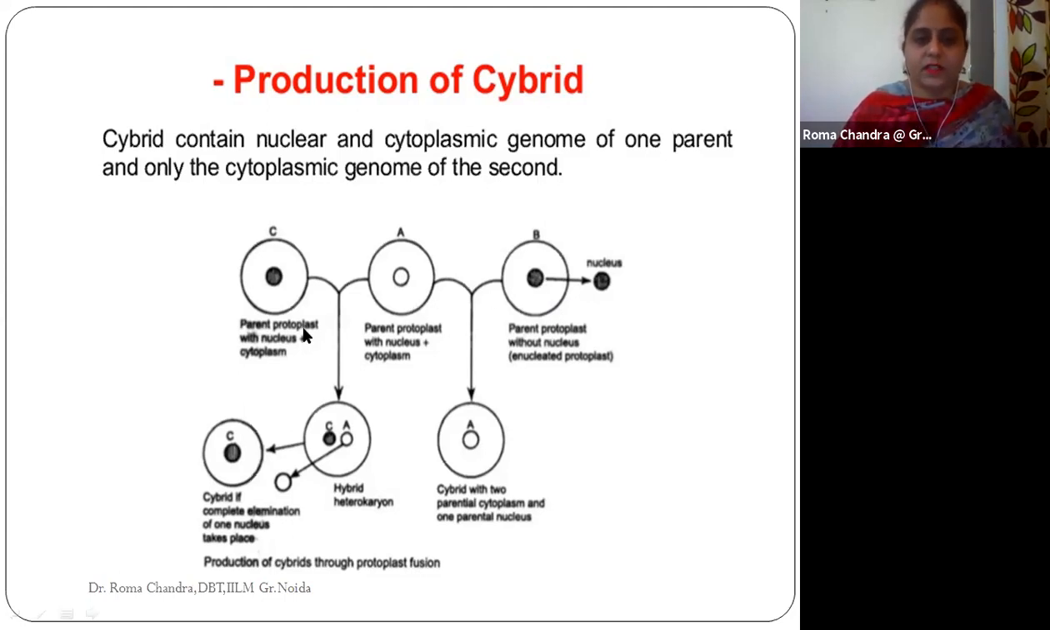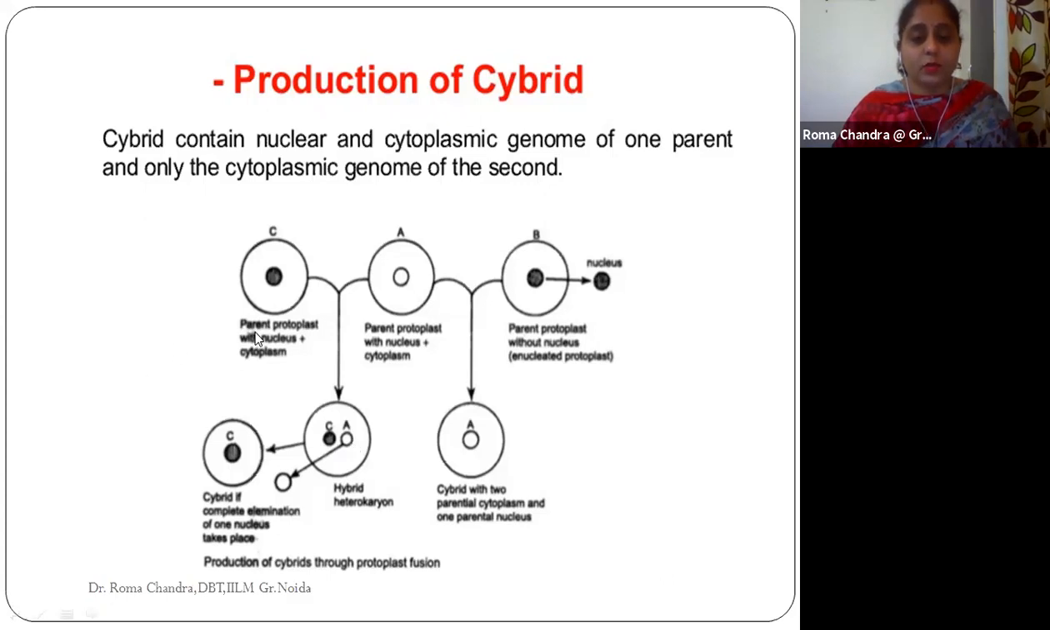When we fuse both of these, generally we get a somatic hybrid, the heterokaryon that we studied earlier. But when we take one parent with a nucleus and the other parent without a nucleus and fuse them, what we ultimately get is a hybrid with the two parental cytoplasms but the nucleus of only one parent. Here you can see it has the nucleus of parent A only, not the nucleus of parent B. But in the case of somatic hybridization, it contains the nucleus of both the parents. They actually get fused together and a somatic hybrid is produced.